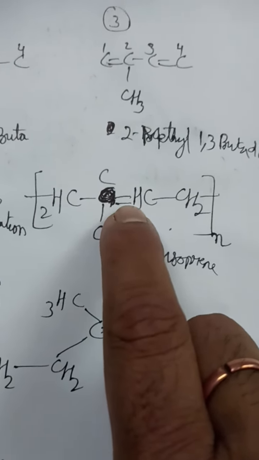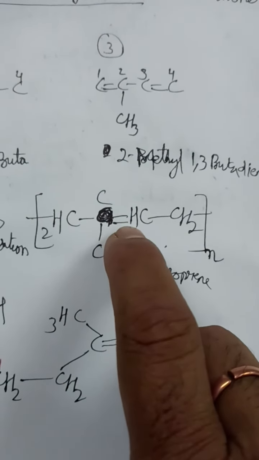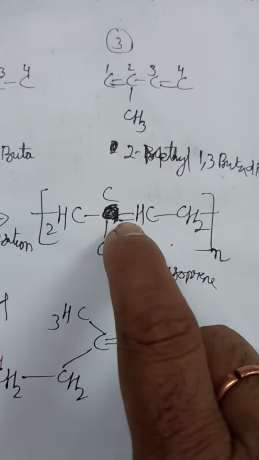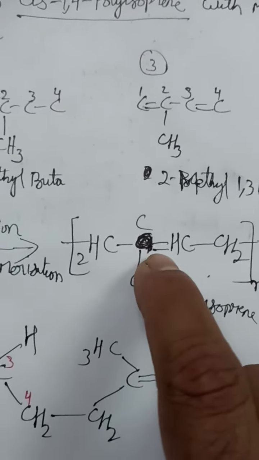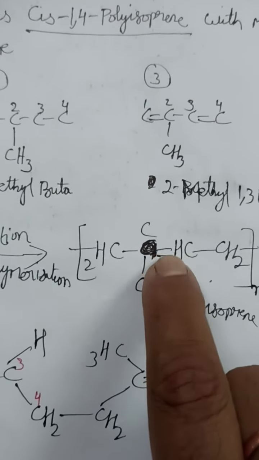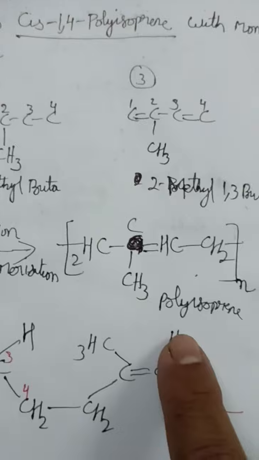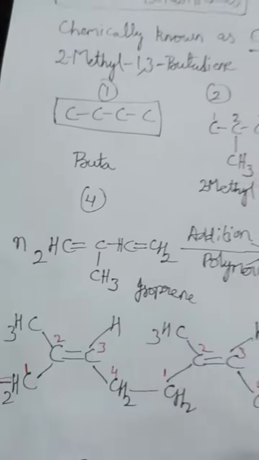The reason for the double bond is that carbon valency is 4, so 4 bonds should be present around the carbon. So here 4 bonds are there: 1, 2, 3, 4. If one bond is missing, it becomes 3. So now it became 4. Now this is the correct structure of polyisoprene. You can see n times, and here also we have to take n times.